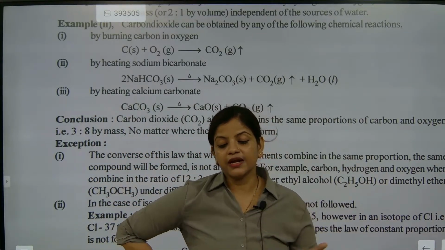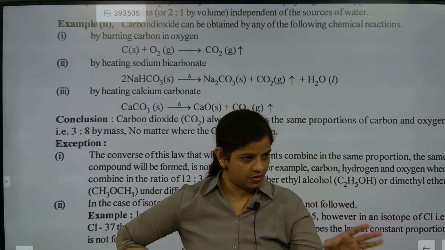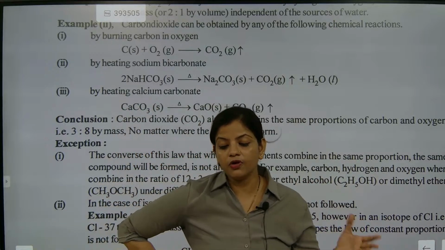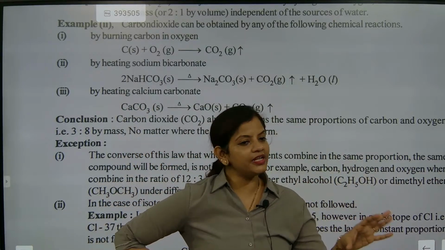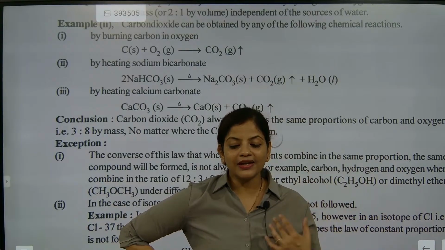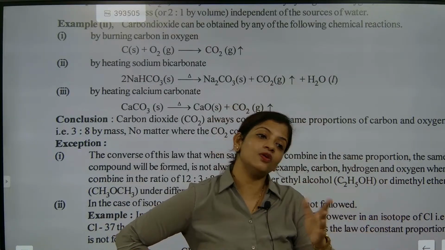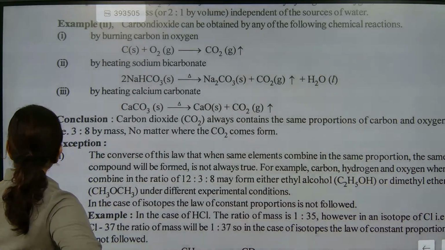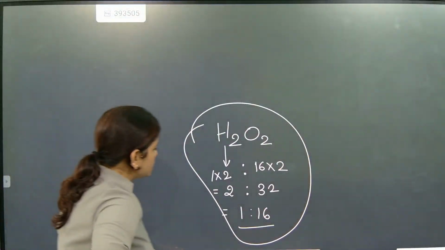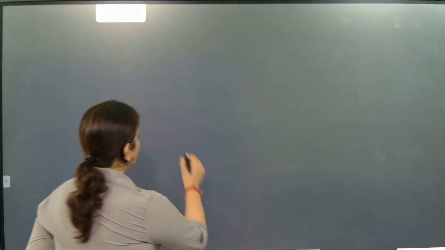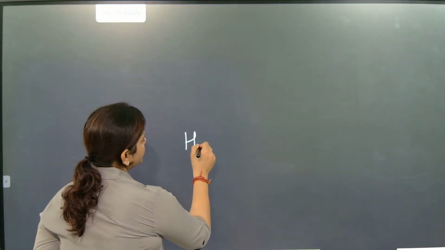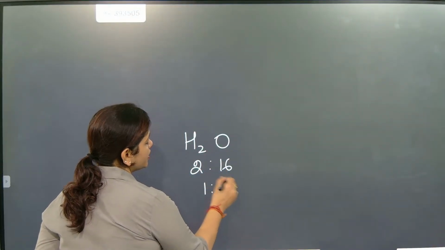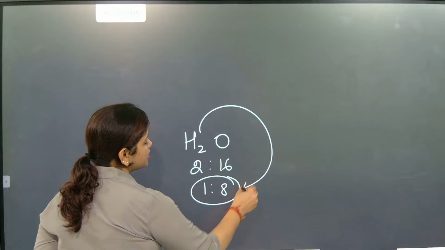See, you need to understand that when I am talking about calcium carbonate, listen carefully, we will be writing some proportion. But if I'm writing some proportion, that does not mean it is reflecting only one compound. Correct? Let me explain it in a simple way. If I'm talking about hydrogen in H2O, the water molecule, we know that 2 is to 16 comes as 1 is to 8. So hydrogen will always have this fixed proportion.